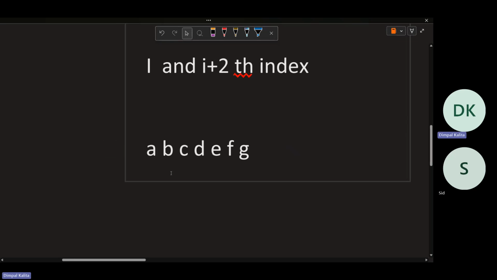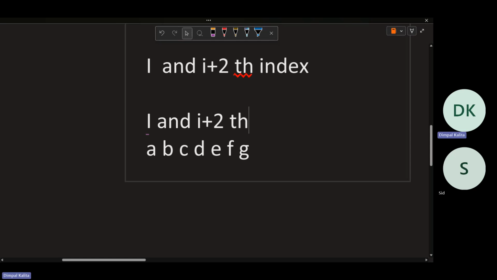Now I can reorder these in any way. Like I can bring C to the last index, or C to the beginning by swapping, or E in the last, or E in the beginning, however we want.